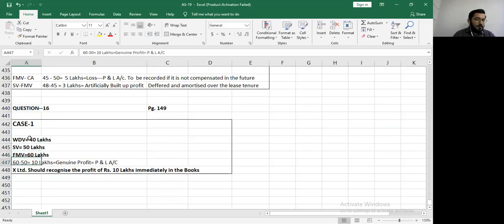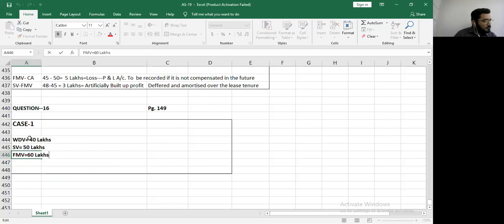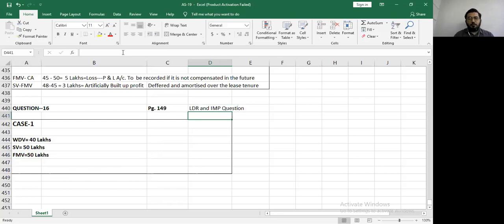My fair market value in the question comes to case number 1. Selling price of 50 lakhs is equal to the fair market value of 50 lakhs. So this is your case number 1. We are doing question number 16. Please mark question number 16. Important last day revision question.